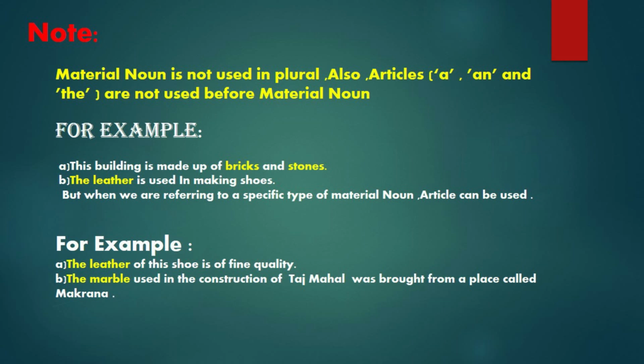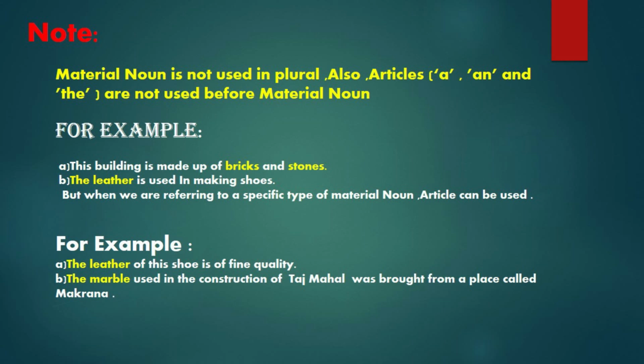Like the leather, you cannot say the leather. There we can go for two examples. This building is made up of bricks and stones. Here we cannot use bricks and stones because material noun is not used in plural. The building is made up of brick and stone, not bricks and stones. The leather is used in shoes.